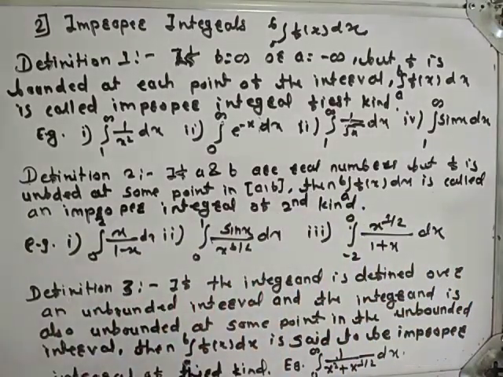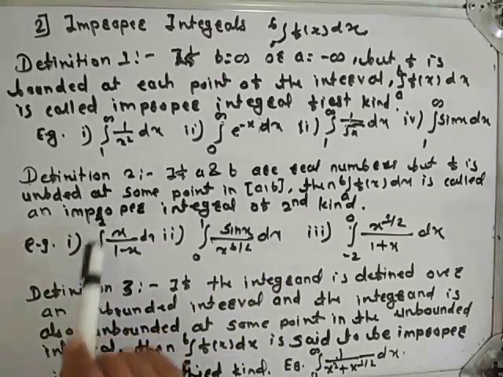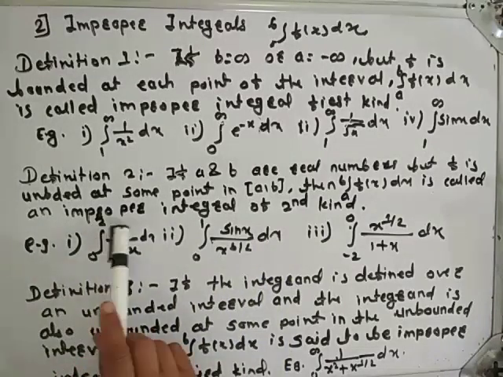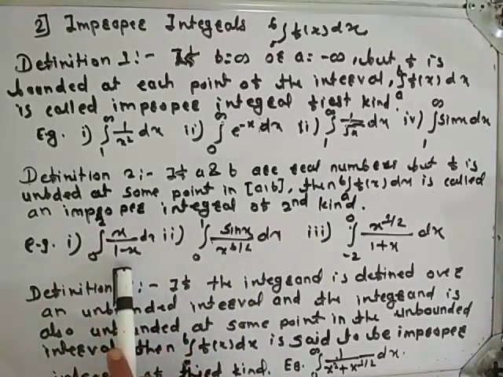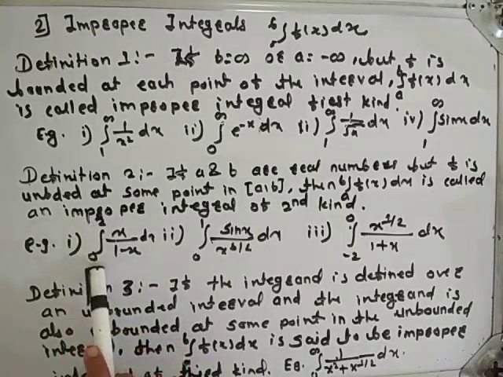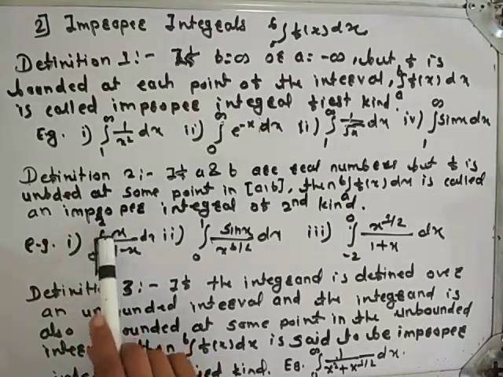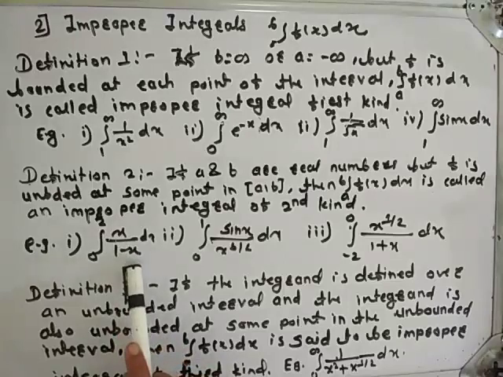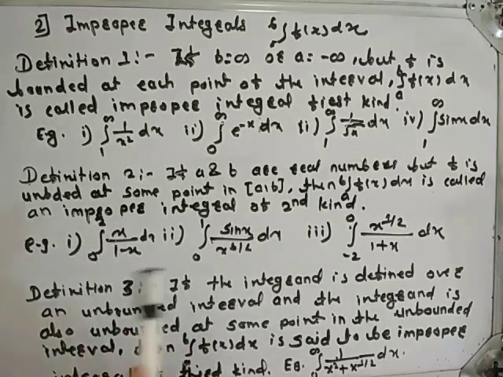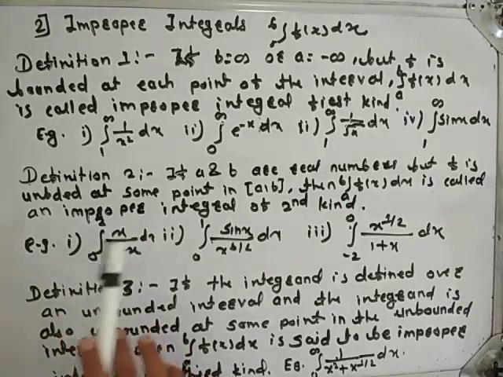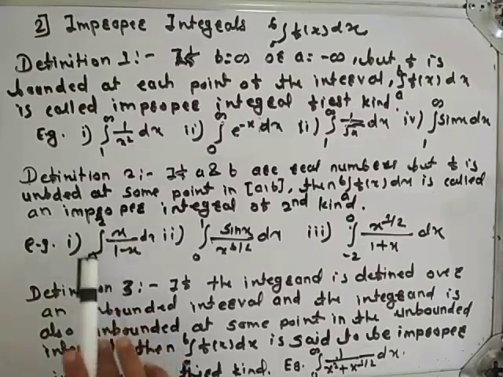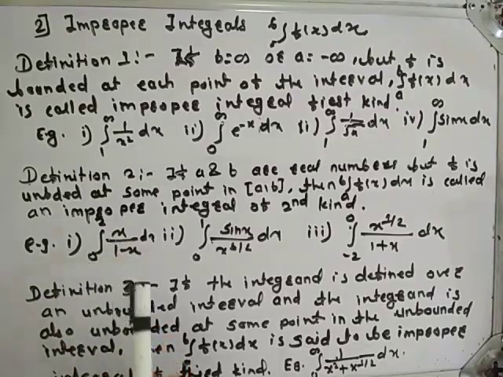For example, see here, a and b are real numbers, 0 and 2 both are real numbers, but this function is unbounded at point 1, which belongs to closed interval 0, 2. Means a and b are real numbers, but f is unbounded in closed interval ab at some point. So this is an improper integral of second kind.